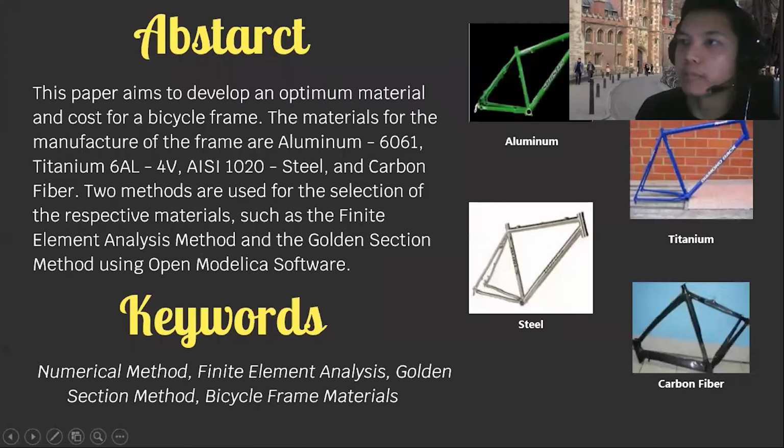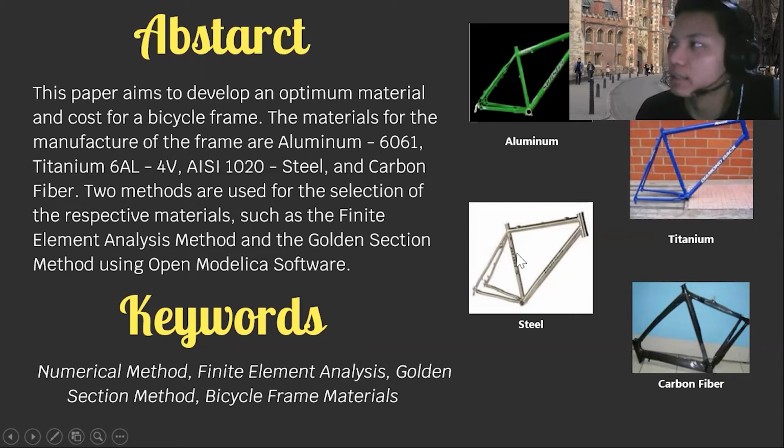Abstract. This paper aims to develop an optimal material and cost for a bicycle frame. The materials for the manufacture of the frame are aluminum 6061, titanium 6Al4V, AISI 1020 steel, and carbon fiber. Two methods are used for the selection of the respective materials: the finite element analysis method and the golden section method using OpenModelica software. The keywords of my final project are numerical method, finite element analysis, golden section method, and bicycle frame material.